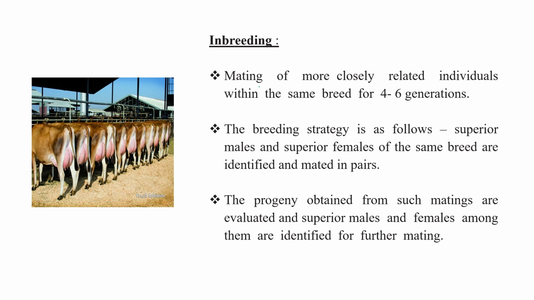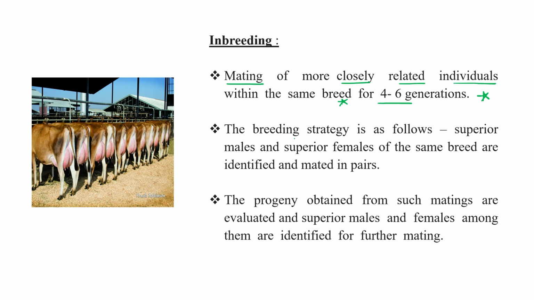Now let's discuss the first term, inbreeding. Inbreeding means mating or crossing between more closely related individuals within the same breed for at least 4 to 6 generations. So what is the definition? Inbreeding is the mating of more closely related individuals within the same breed for 4 to 6 generations.